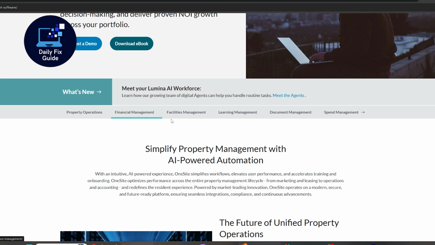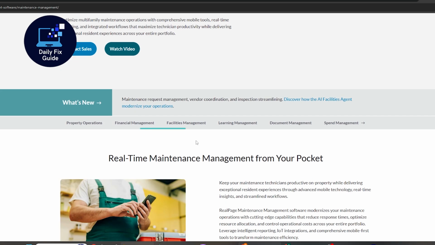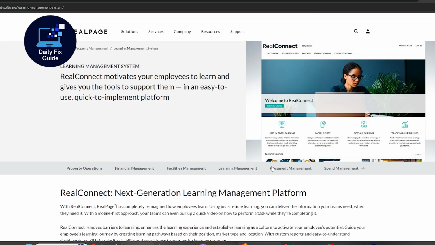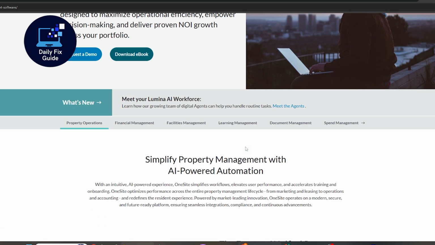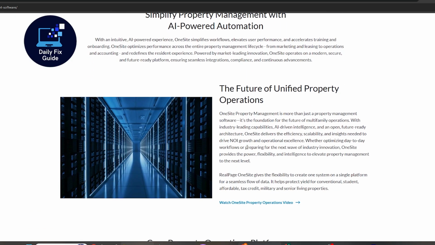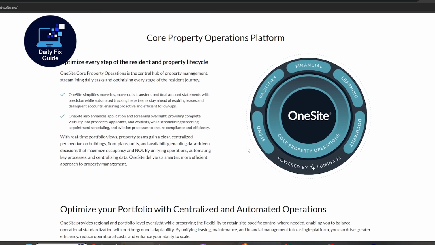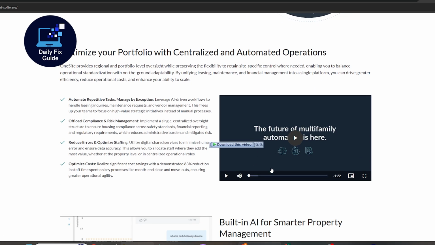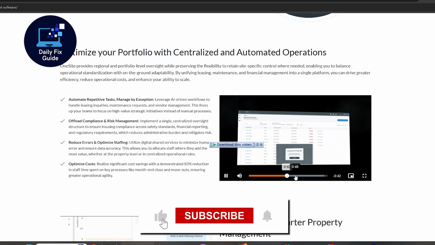Users appreciate its integration with other RealPage tools, robust reporting features, and ability to simplify operations for large property portfolios. On the downside, some note a learning curve and a slightly dated user interface. Overall, OneSite is a reliable solution for streamlining property management, particularly for larger teams seeking an all-in-one system.